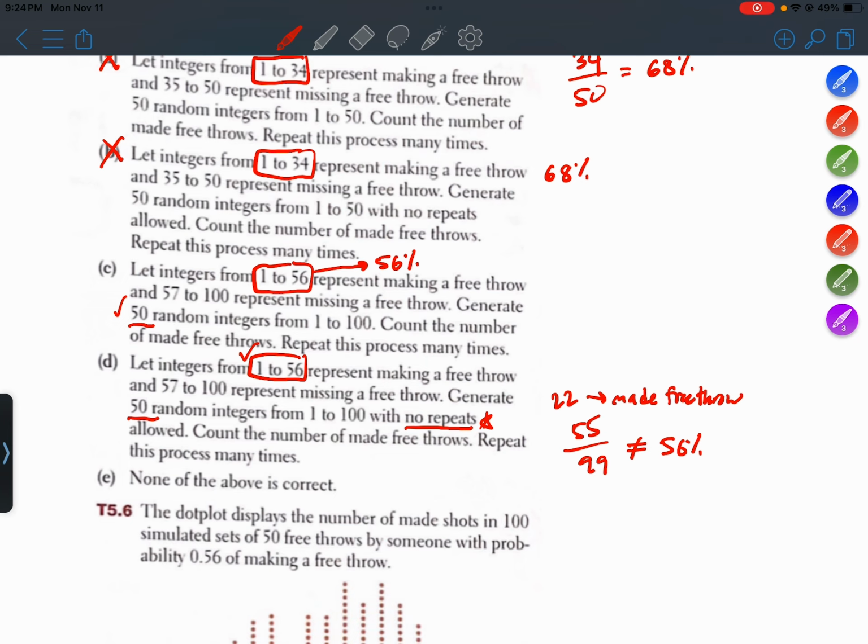So this is a case where we want to allow repeats because we want every free throw to have that 56% probability. We need to allow all 56 of those integers to have a chance to be generated on any shot. So D is incorrect because of the no repeats part. All right, so I like choice E.